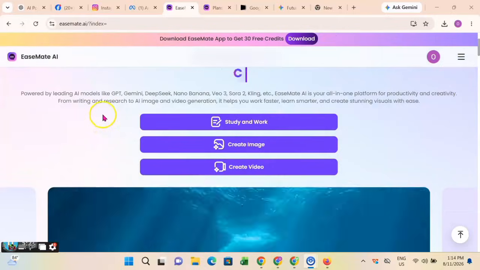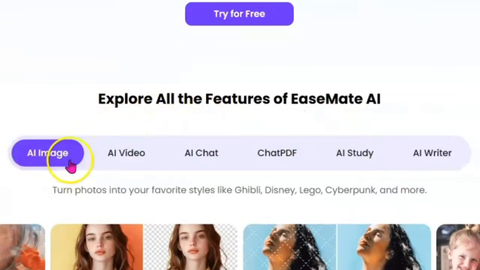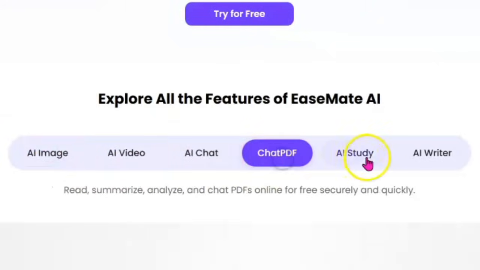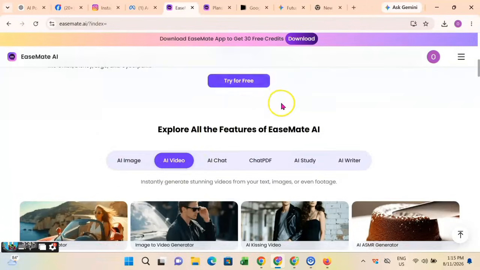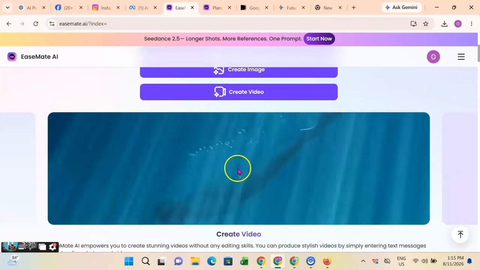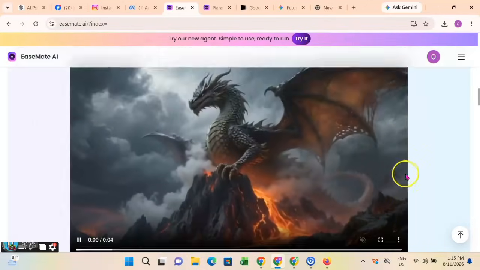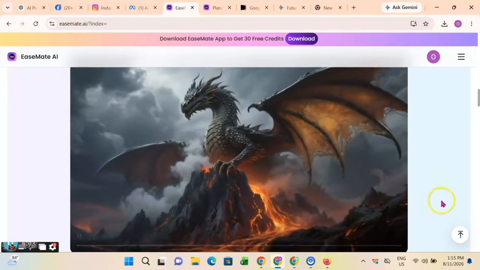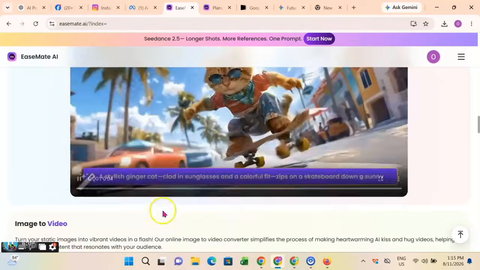So as you can see, let me just run you through the website so that you can know what it contains and what it's all about. As you can see, there are so many things you can do with this website. It's not just creating AI videos only. You can use it to create AI chats. You can chat. You can use it for study. So it has so many functionalities. These are the kind of videos. If you need very quality videos, you should try out this platform. If you are going through Seedance all by itself, you can see the quality of the video that it generates. This Seedance Pro that you are gaining access to through this particular website, I'm going to be showing you the pro versions.